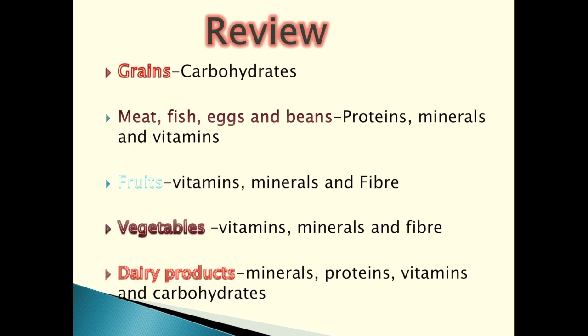Let's review each food group with its nutrients. So grains, it contains carbohydrates. Then meat, fish, eggs and beans contain proteins, minerals and vitamins. Fruits, it contains vitamins, minerals and fiber. Vegetables, it contains vitamins, minerals and fiber. Dairy products, it contains minerals, proteins, vitamins and carbohydrates.